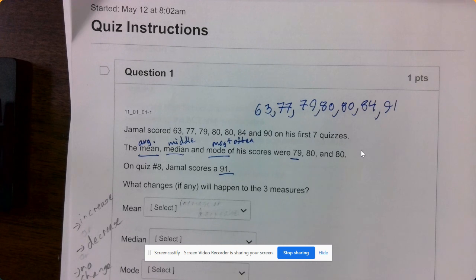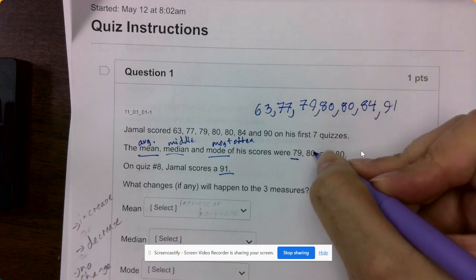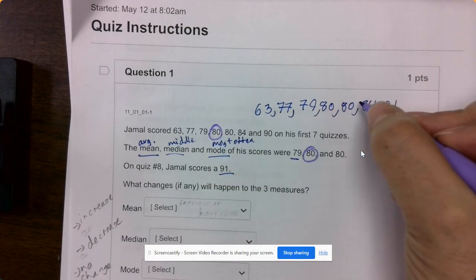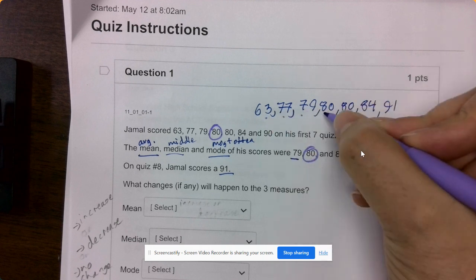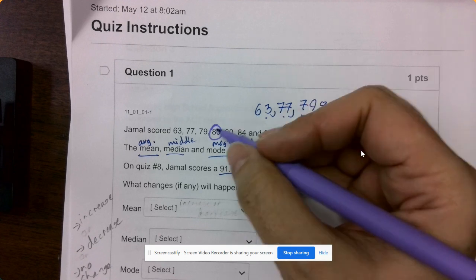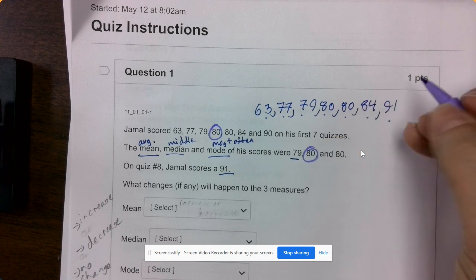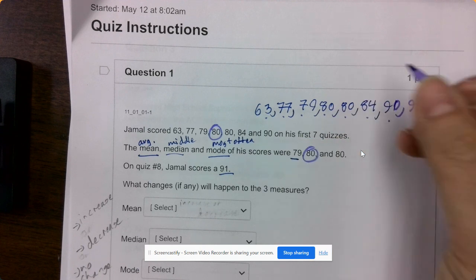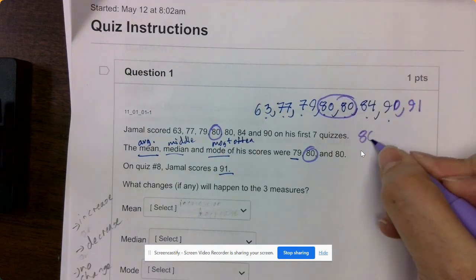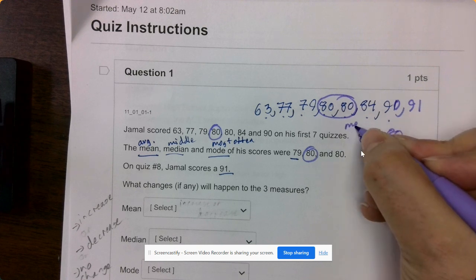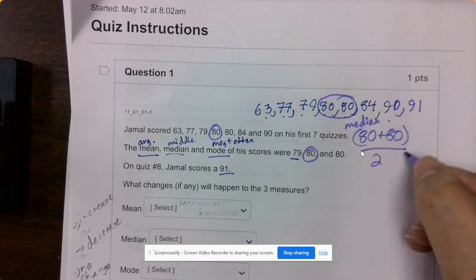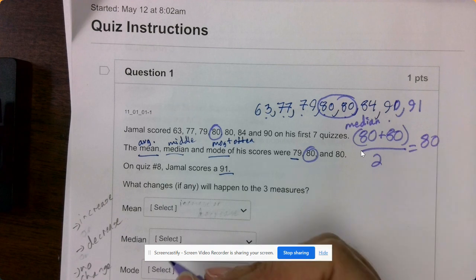So the median was 80. That would be the middle number right here. If we look at this, 1, 2, 3, 4, 5, 6, 7. So there's 7 numbers, and with that 91 there are now 8 numbers. Those 2 middle numbers are still 80. So 80 plus 80, this is for the median. Remember our fraction bars, we add them first, then divide by 2. So that's still 80. There's no change for the median.